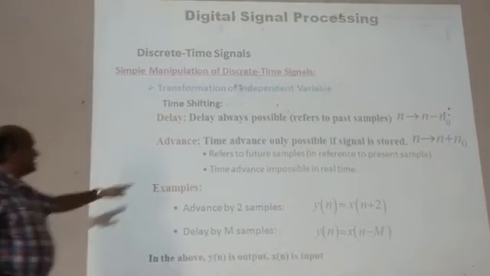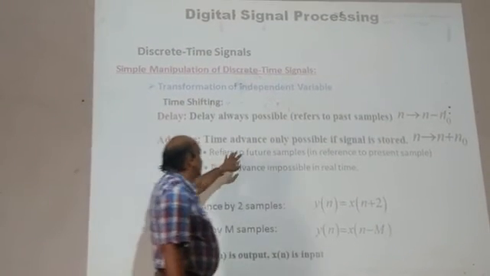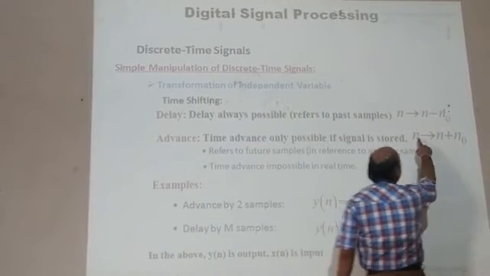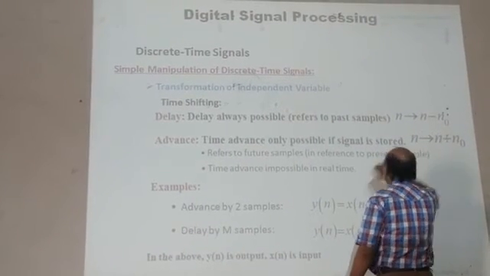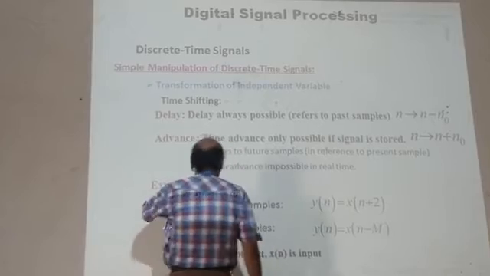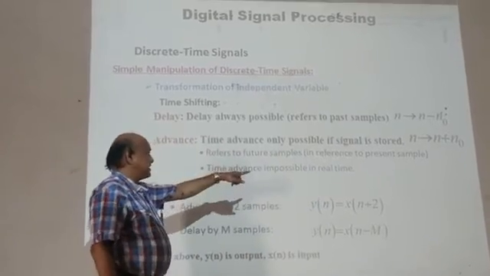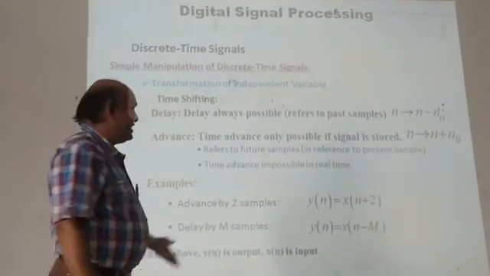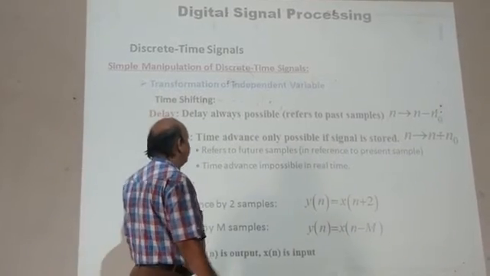So this is called delay, and the time advance is only possible if the signal is stored. Like this n is in advance, n plus n0, and refers to the future samples. Advance means it refers to the future samples, and delay means it refers to the past samples.